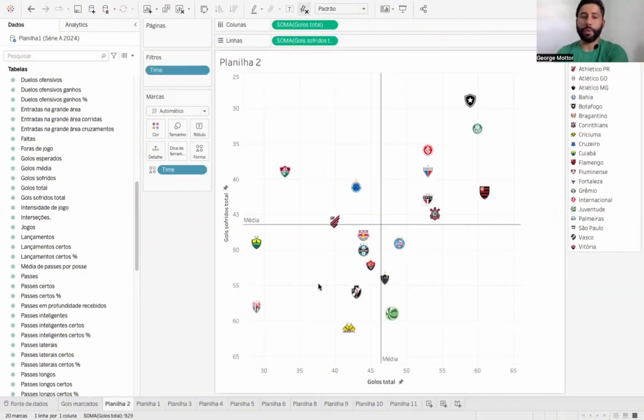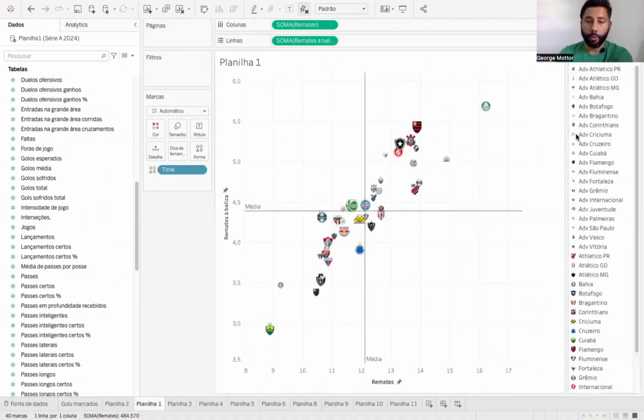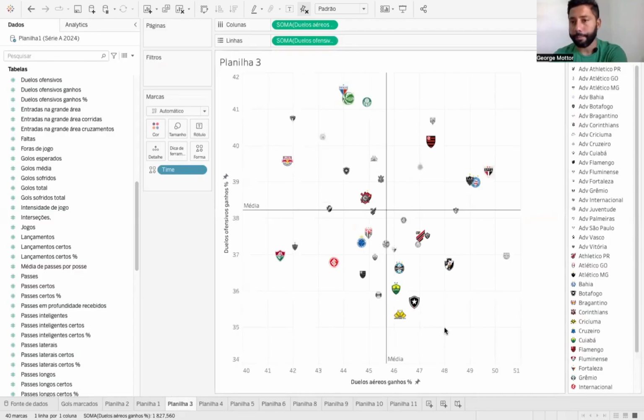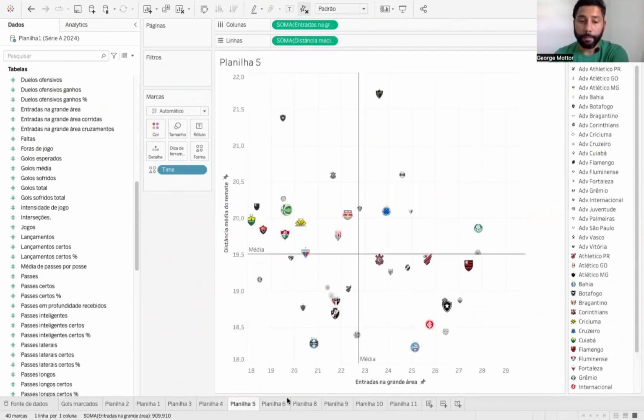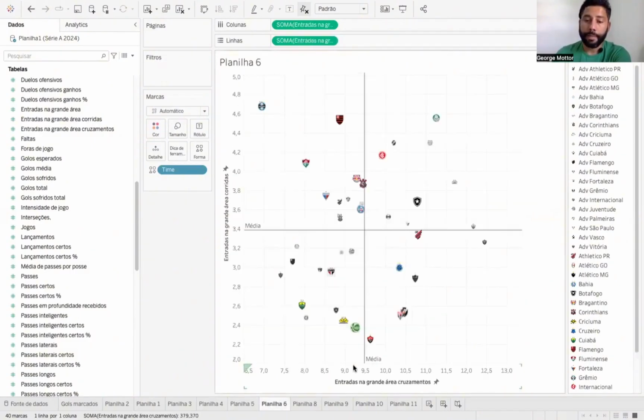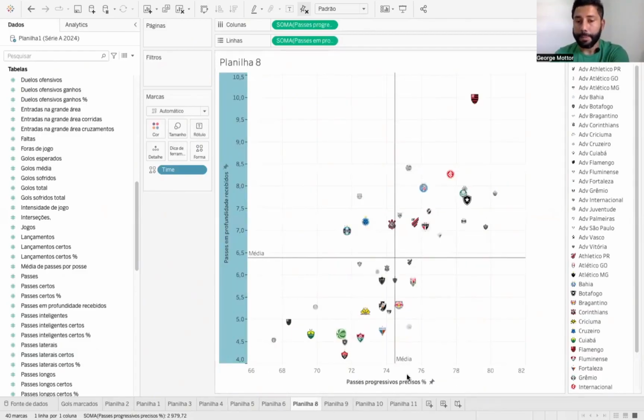So amongst the many things we did, we had to find total goals per goal conceded, right? So we see that Fluminense, as we mentioned earlier, had the third worst attack in effectiveness in the Brasileiro in goals. And then we're going to analyze shots, powerful shots. So we've outlined several different metrics here, such as duels won, offensive duels, aerial duels, crosses, and specifically accurate crosses, all right? Entries into the penalty area, or the average shot distance, entries into the penalty area with crosses, entries into the penalty area with runs, accurate progressive passes, received final passes, which was also well below average.